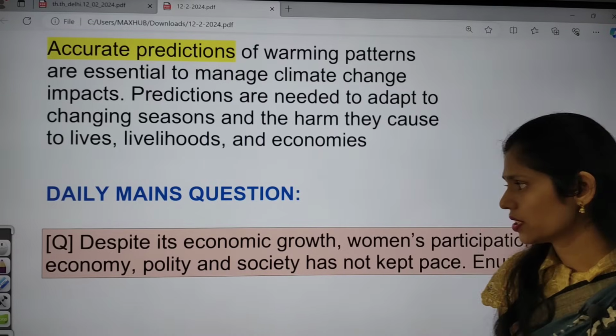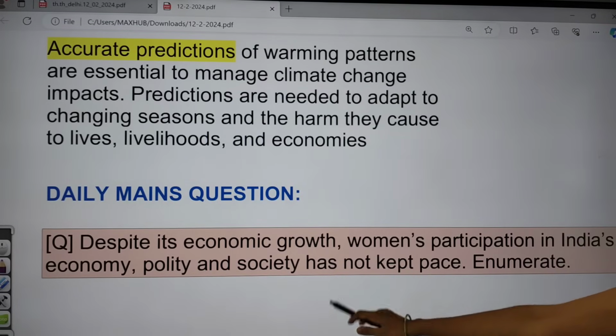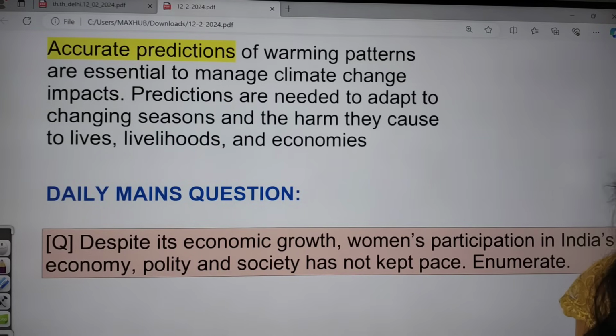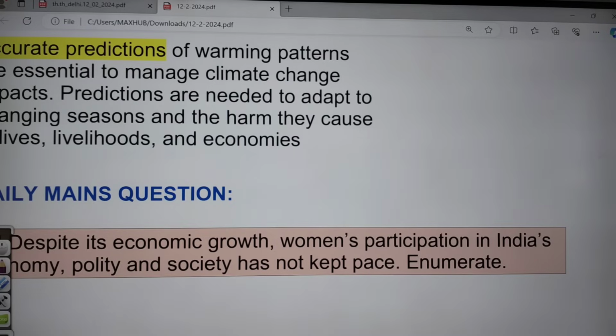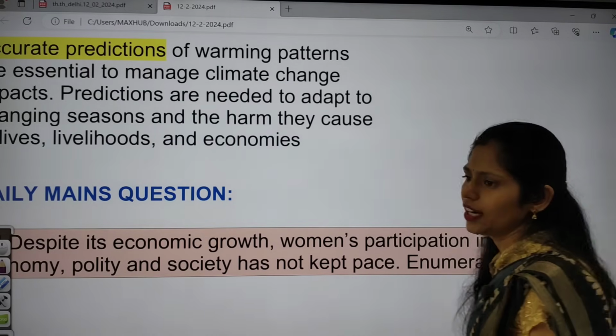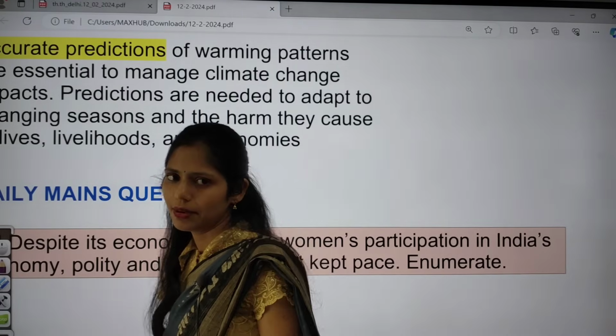So today's mains question is: despite such economic growth, women's participation in India's economy, polity and society has not kept pace. Enumerate. Enumerate means just list out the reasons. Okay, so try to write an answer for this question, and post it in the comment box.